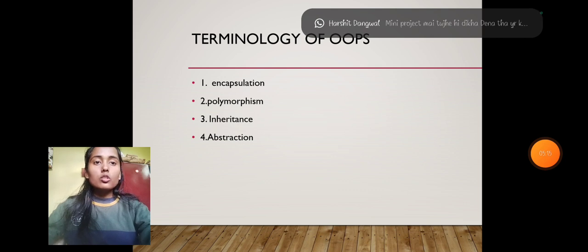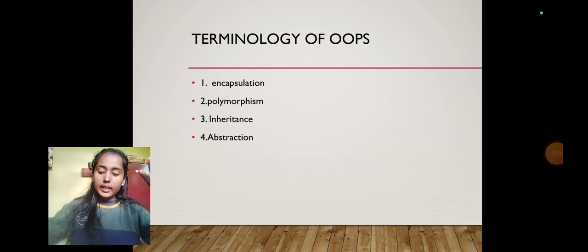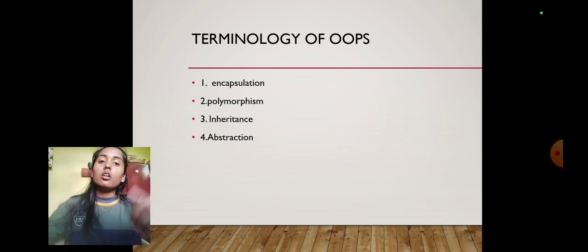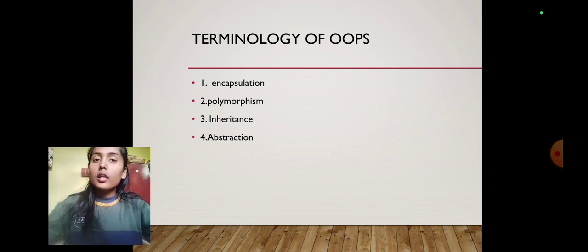First one is encapsulation. Encapsulation is defined as wrapping up the data and information under a single unit. Our next topic is polymorphism. Polymorphism itself says many forms. Like we can take the example of function overloading. Function overloading is a feature in OOPS in which two or more functions have the same name but have different parameters.